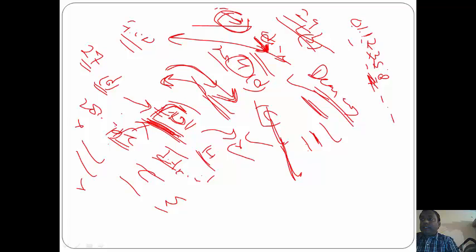IMF conducts regular review of India's economic status under Article 4. Yes, it conducts regular review, but is it under Article 4 or not? I'm not sure. So 1 and 4 hope to be correct. The answer 1 and 4 is given in B and D. So 2 is not correct. So answer B, that is 1, 3 and 4, is the correct answer.